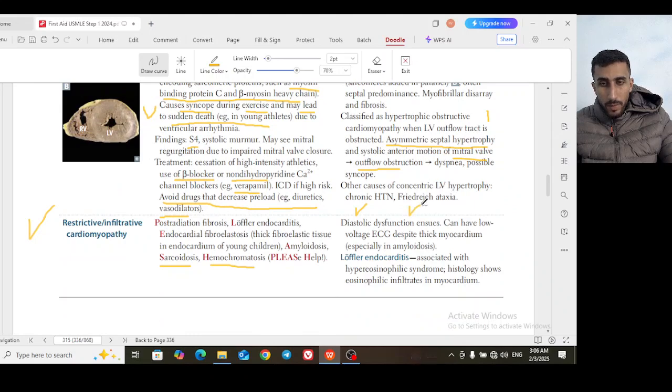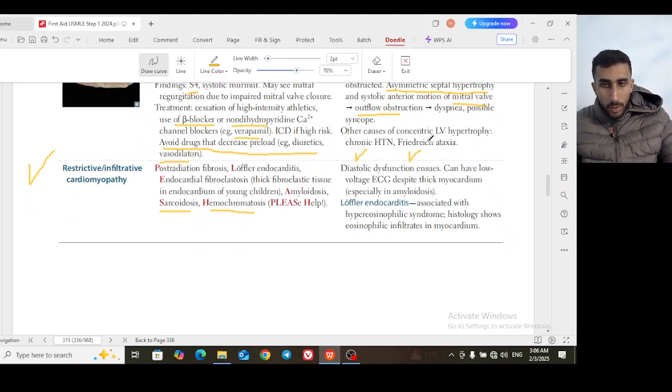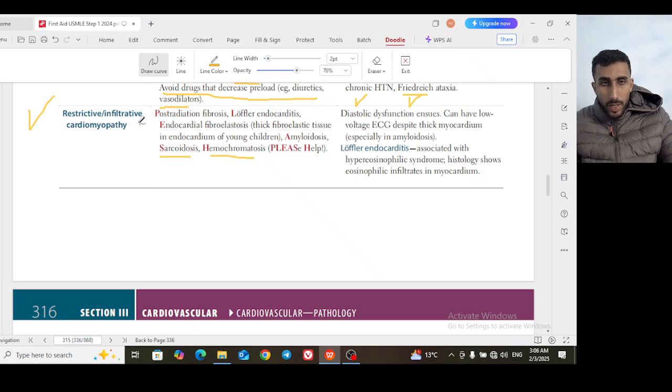Friedreich's ataxia is very famous for that. We go through this in the biochemistry chapter. So Friedreich's ataxia, you know that for now it includes LV hypertrophy. For restrictive cardiomyopathy, the patient may have radiation or radiotherapy, which on the long term may cause restrictive cardiomyopathy.